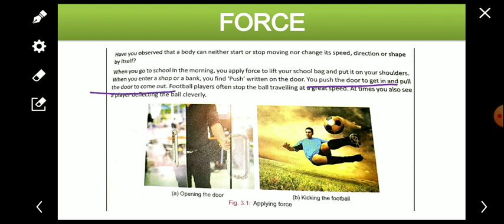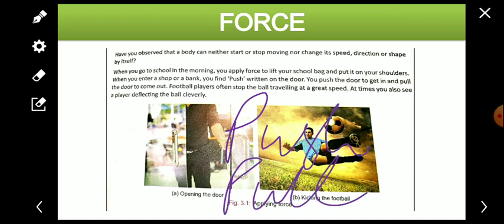Here also the gate was at rest, it does not move automatically. What happens is that we pull or push to move it. We either push it or we pull it to change the position of the object, or to move the object.